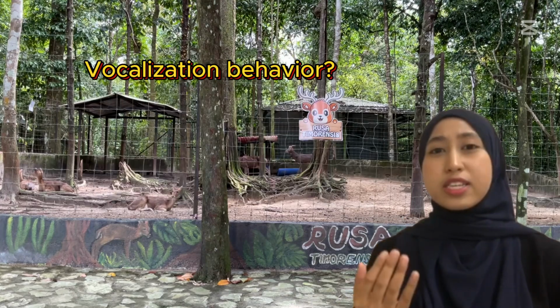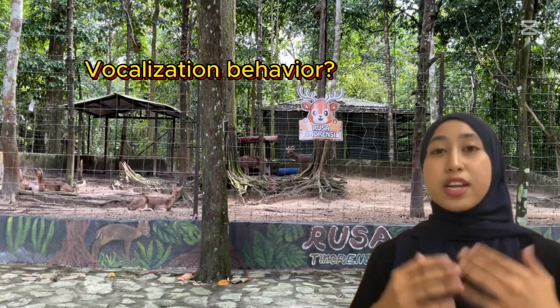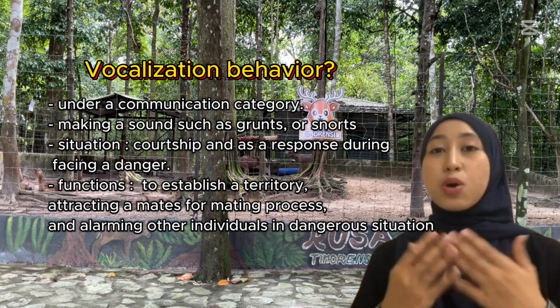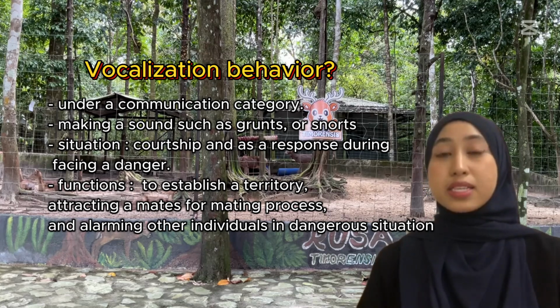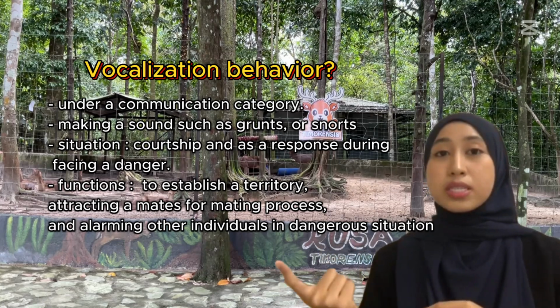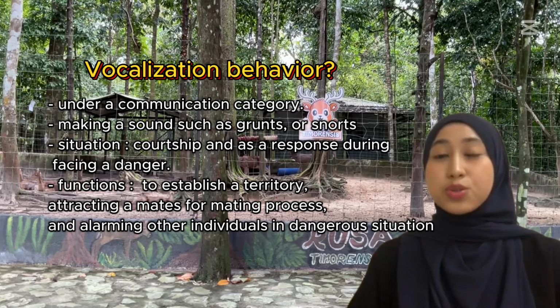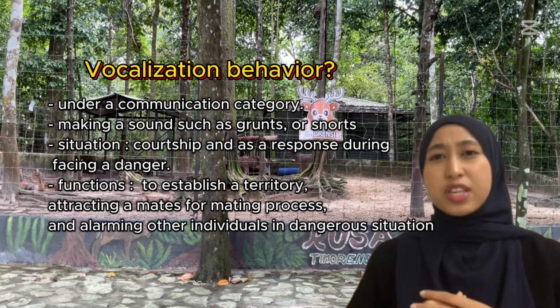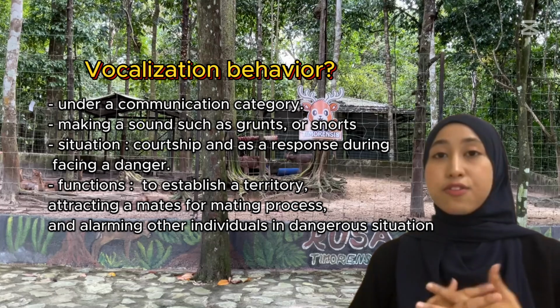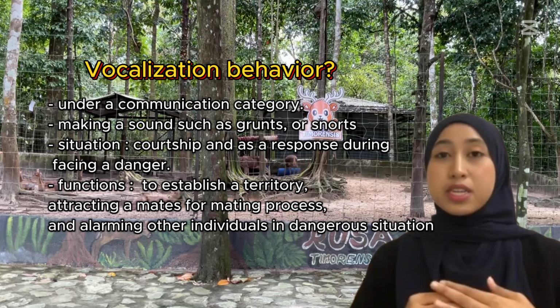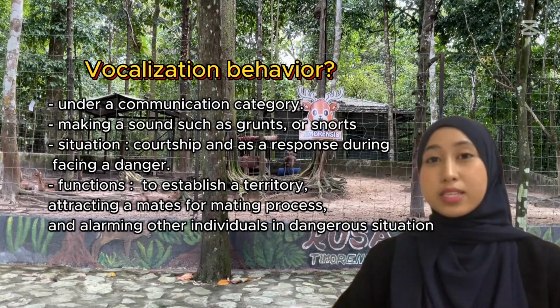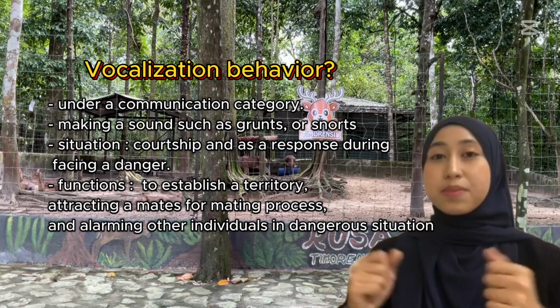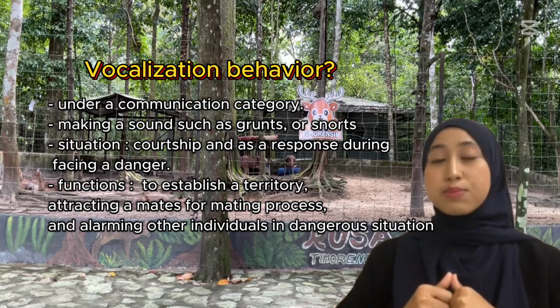But what is vocalization behavior? Vocalization behavior is under the communication category. The deer usually show this behavior by making sounds such as grunts and snorts, in courtship, and as a response when facing danger. The function of this vocalization behavior for this species is to establish a territory, attract a mate for the mating process, and alarm other individuals in dangerous situations. An example of grunts or snorts released by the Javan deer species is like this.